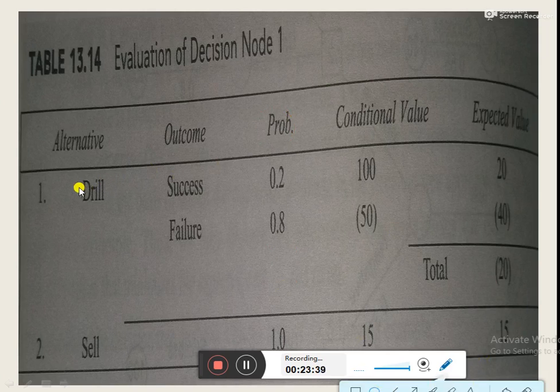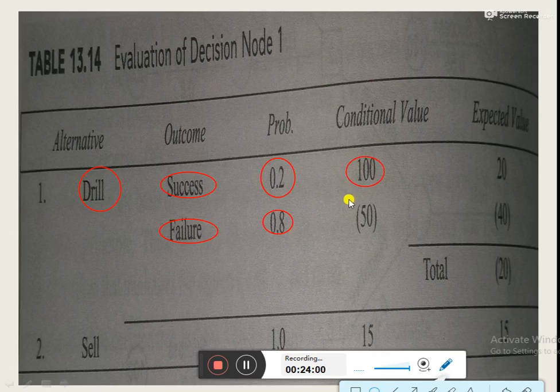At stage 1, if the company opts for drilling, then there are two outcomes, success and failure. The probability of getting success is 0.2, and the probability of getting failure is 0.8. And here are the conditional values of success and failure.